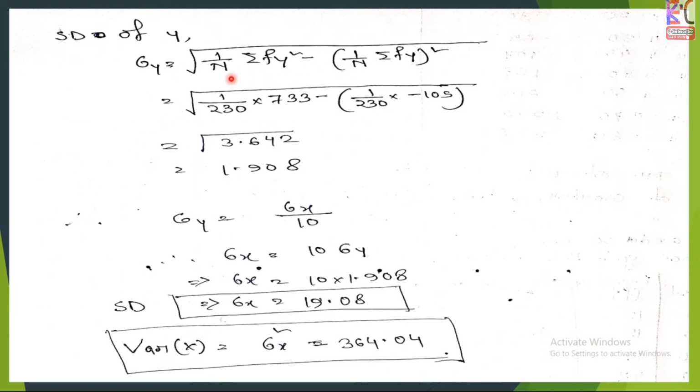N, you know that N is 230, that means summation f, capital N or summation f, is the same, 230, and fy square is 733, and fy whole square, where fy is minus 105. This is the value of sigma y, and you know sigma x is d into sigma y. So what is d? We take d as 10. So sigma y equals sigma x by 10, and sigma x equals 10 times sigma y. So sigma x is 19.08, and the variance, sigma x square, is 364.04.